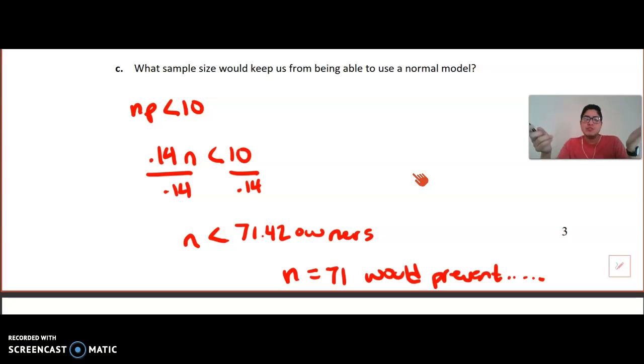And also being able to explain variations to those conditions. For example, if the large count condition isn't met, or what would prevent us from having the large count condition met. Or what if our sample size is too large? Or what if we're using a biased sampling method, such as a convenience sample or voluntary response, or a biased question? So those are just a few examples of what the sampling distribution questions might look like.